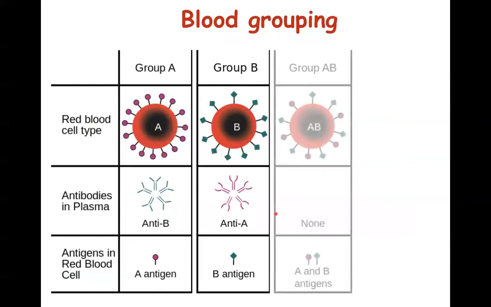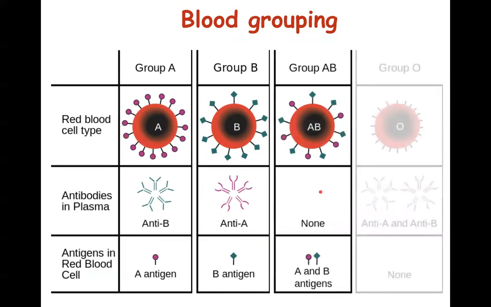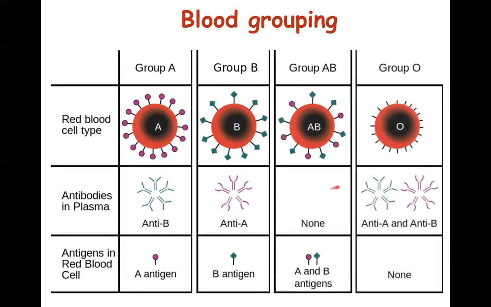In case of blood group AB, the antigens which are present are both A and B, but there are no antibodies in plasma. And in case of people having blood group O, the RBCs have no antigens on their surface, but both antibody A and antibody B are present in the plasma. So he was able to find that these four different types of blood groups exist in case of humans.